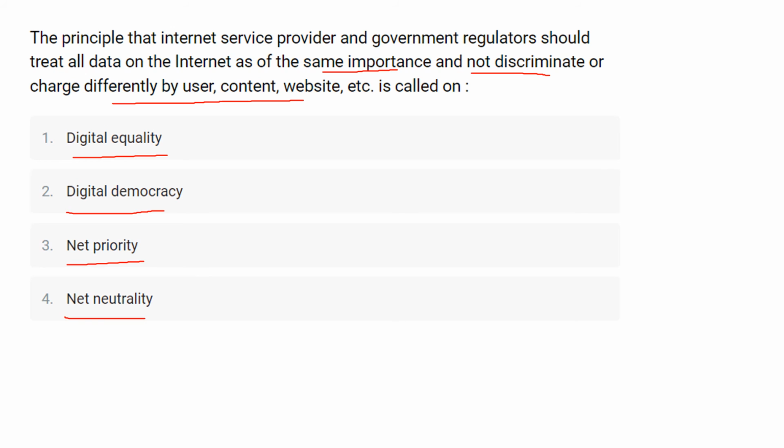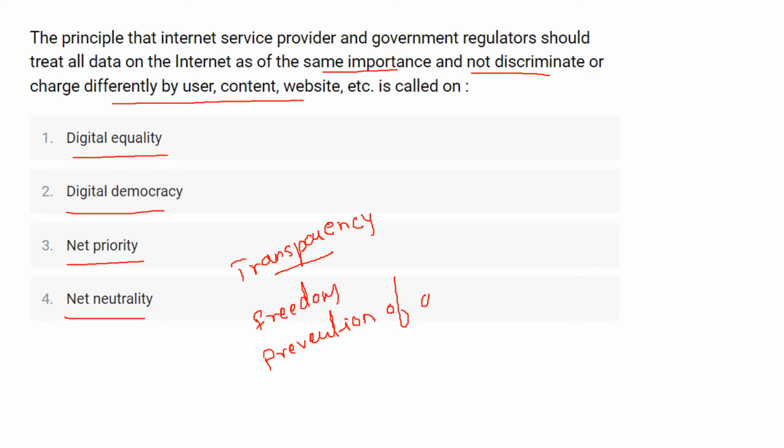Now what are the different objectives of this? The first one here is transparency. Now transparency in what? Transparency, the access and no discrimination in the data. Second one is preserve freedom. Third one is prevention of anti-competitive parties.